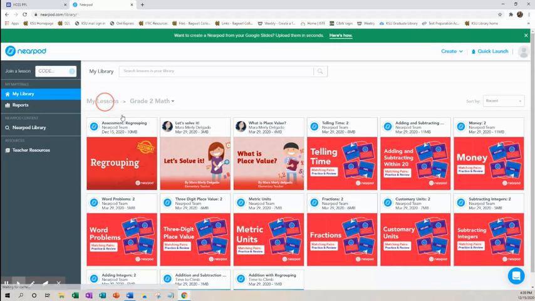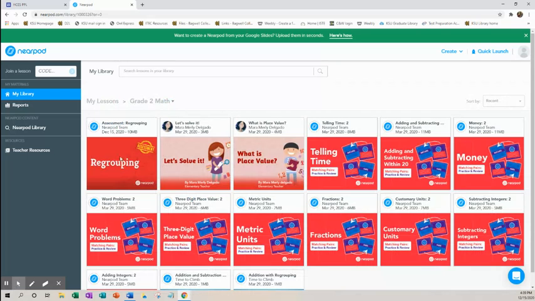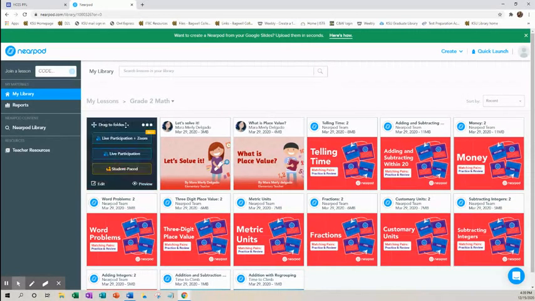So I was at my library with all my lessons. Now I can go into second grade math. Boom, there's regrouping. So what I want to do is I want to give this lesson to my students. So what I'm going to do is I'm going to go in, and as I scroll over, you can see it gives me my little drop there. Sorry, it took a second.